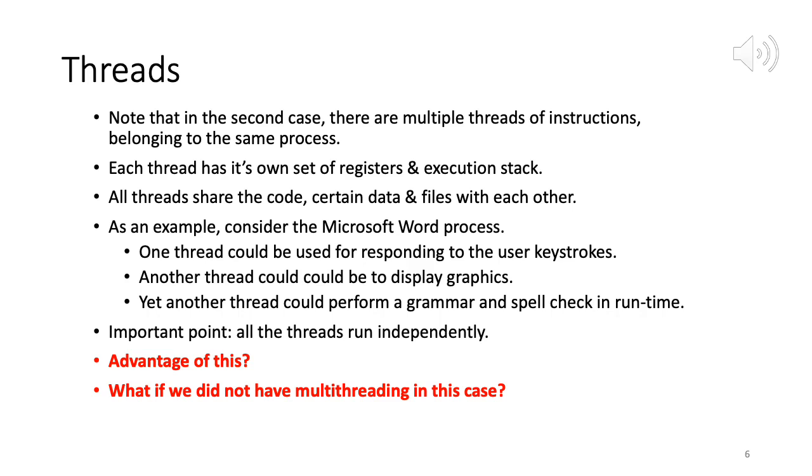So as an example of a real life application, we can consider the Microsoft Word process, right? Now here, can we identify some tasks which can run independently of each other within Microsoft Word? So one thread could be used for responding to user keystrokes.